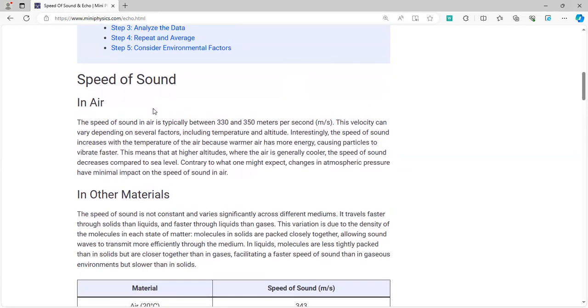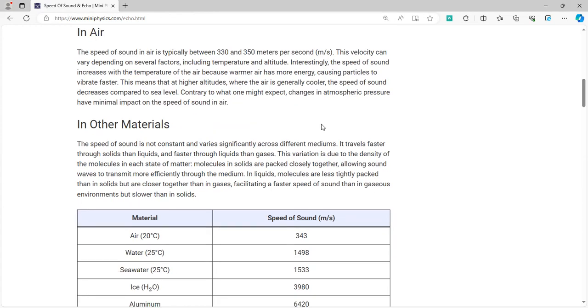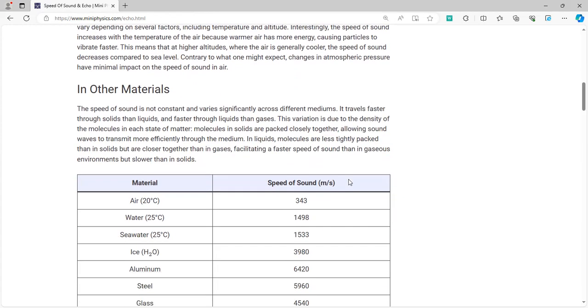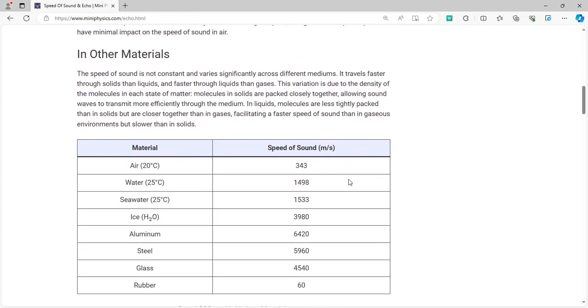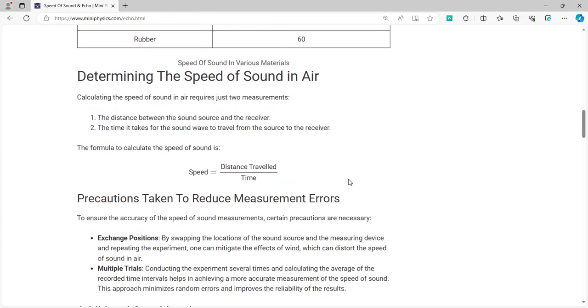Over here in this text, they've talked about how the speed of sound is higher in liquids and solids than in air. Why? The reason is that we all know that in solids the molecules are more tightly packed than in liquids, and vice versa for liquids compared with air. Obviously the more tightly packed the molecules are, the more strongly they will be able to collide with each other, and the higher the frequency of the sound wave.